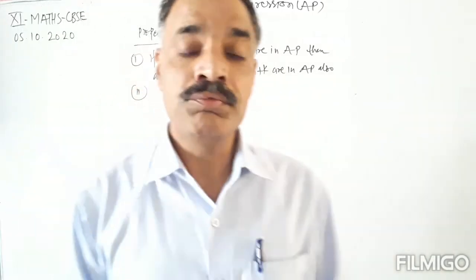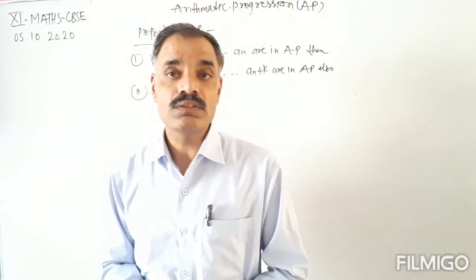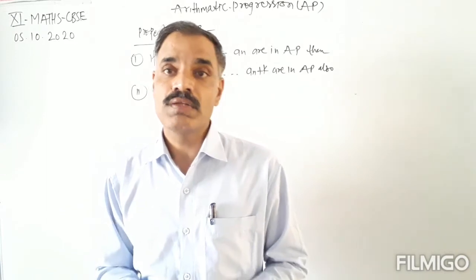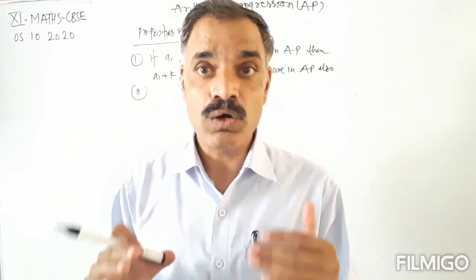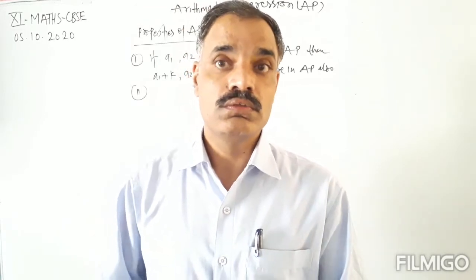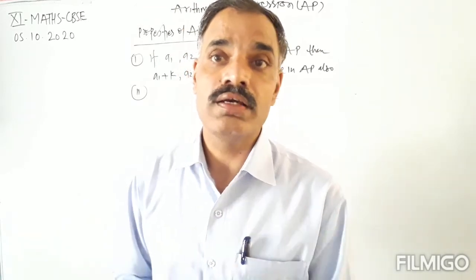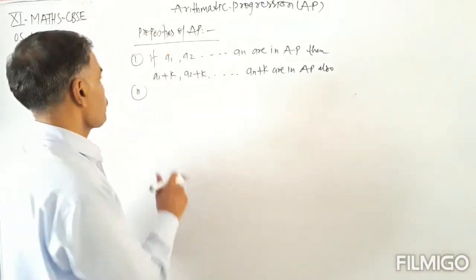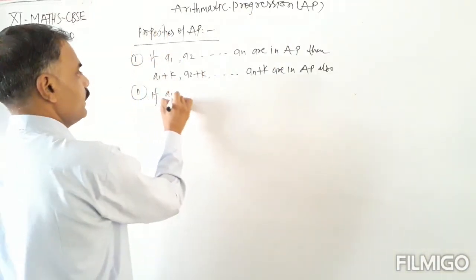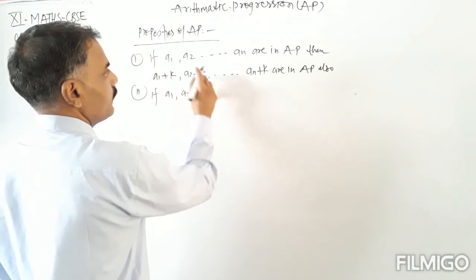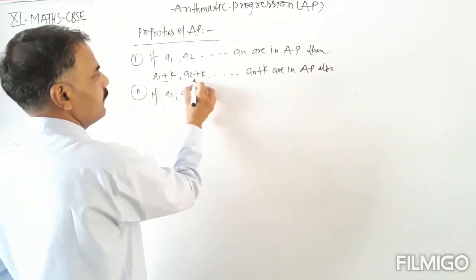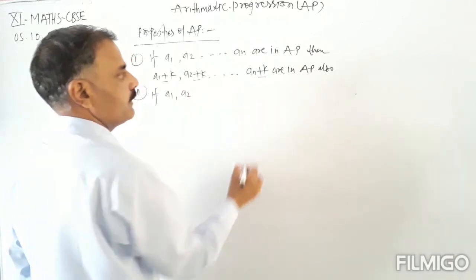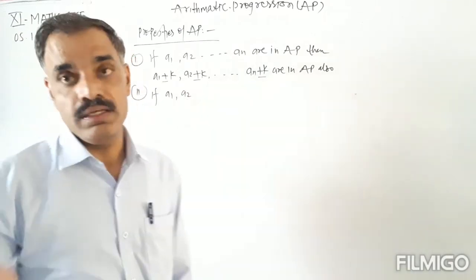Means if we add the same constant to each of the terms of the AP, then the newly obtained progression is also an AP. And if A1, A2, A3, An are in AP, then A1 minus K, A2 minus K, An minus K are also in AP.